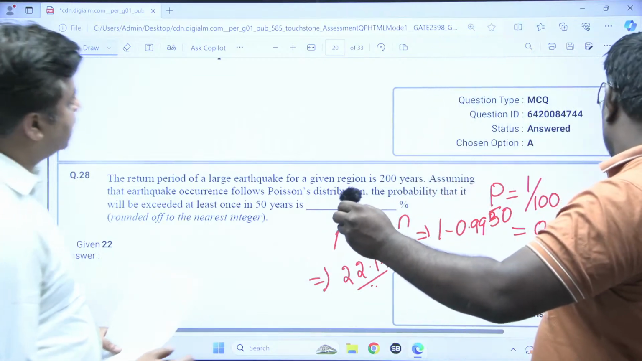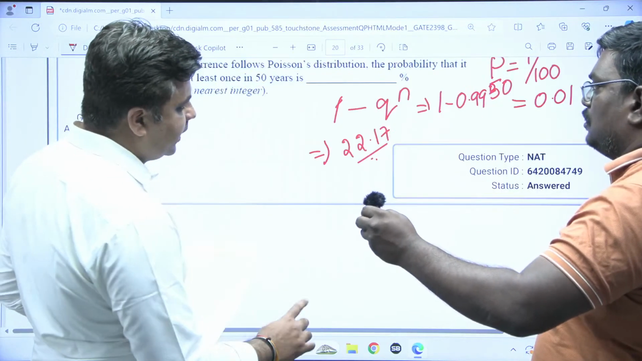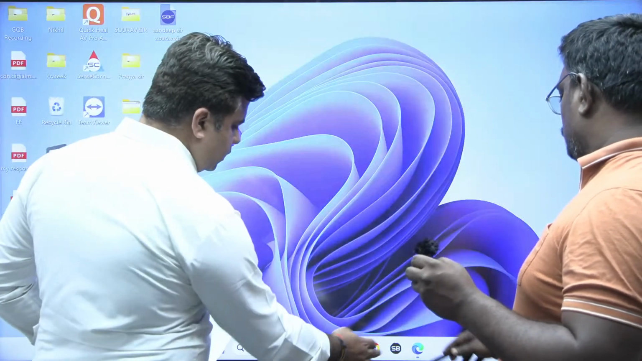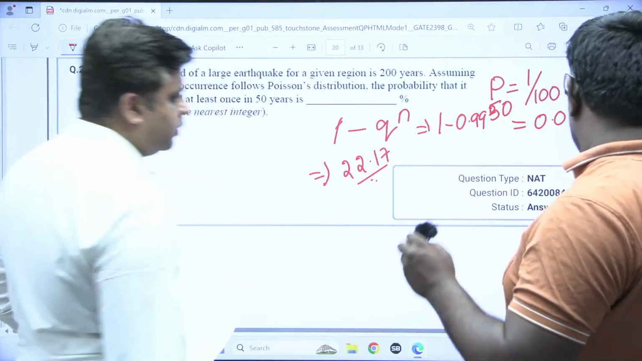Sir, one second. This board is, I think, hanging. Yeah. So can we just, okay. No, sir, we cannot do it in Sunsport, so that is the reason.